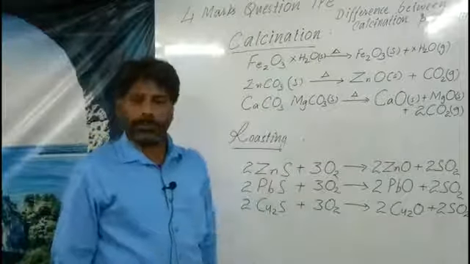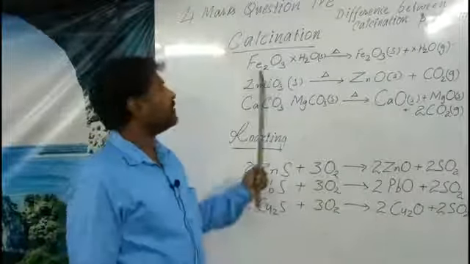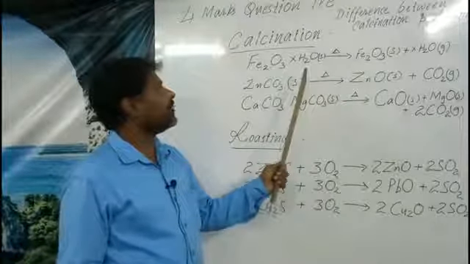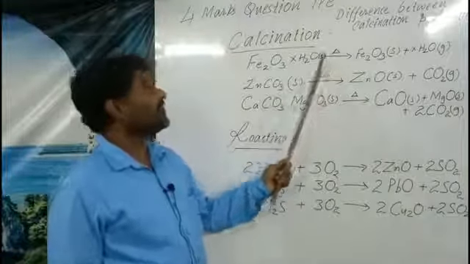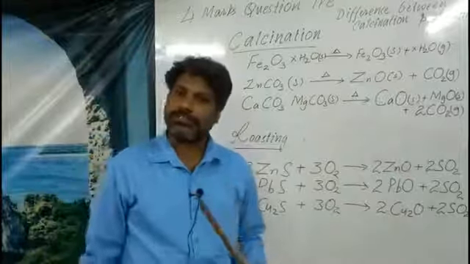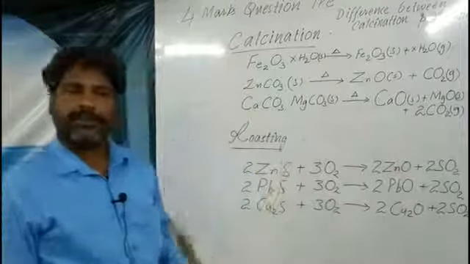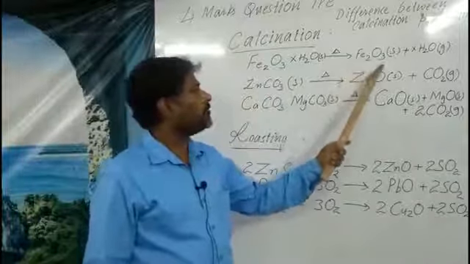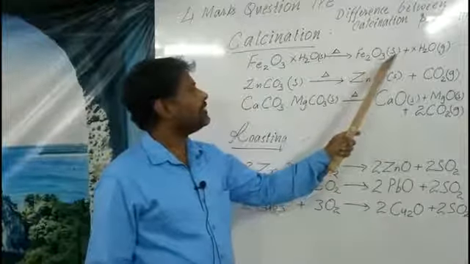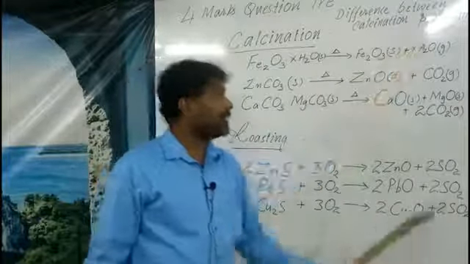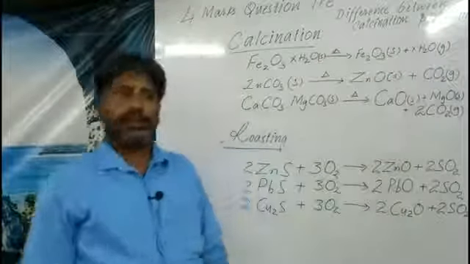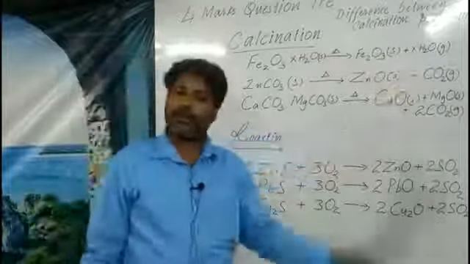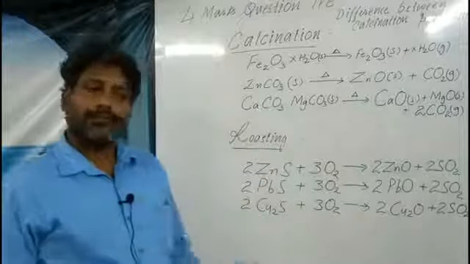This is a hydrated molecule in solid form. When it is heated without any supply of oxygen, we get Fe2O3 in its purest form as a solid, and the water molecules evaporate in the form of vapors.